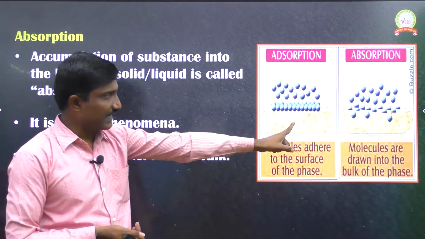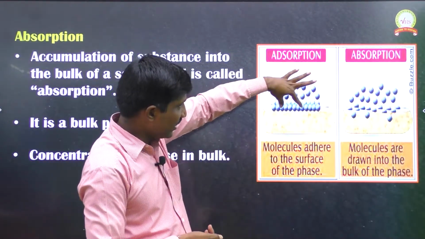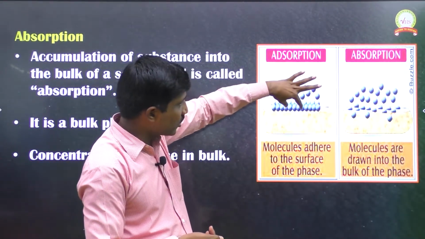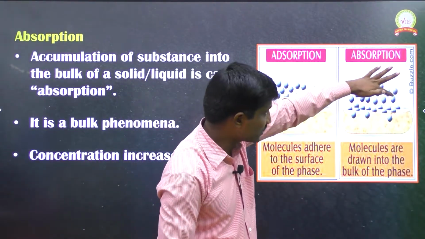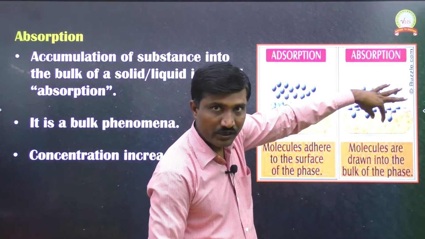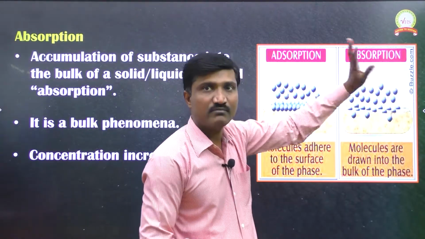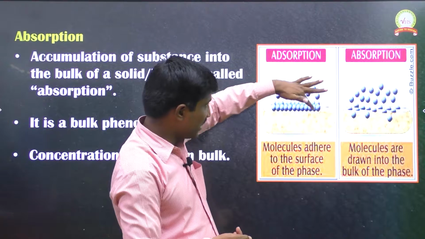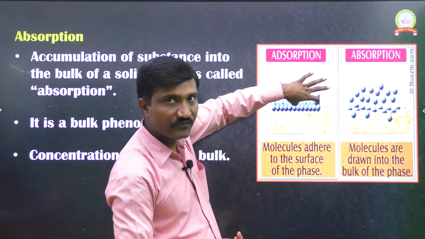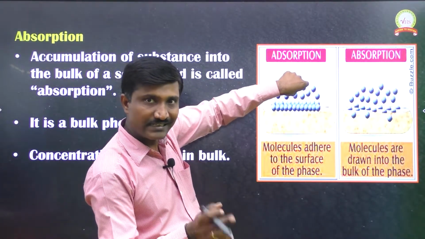If we see clearly again, here the molecules come and occupy only the surface. But in this, the molecules enter inside the substance. So here, since the molecules occupy the surface, we call this the adsorption process.